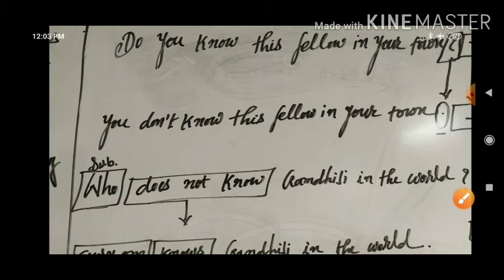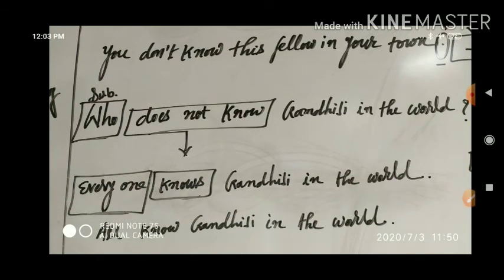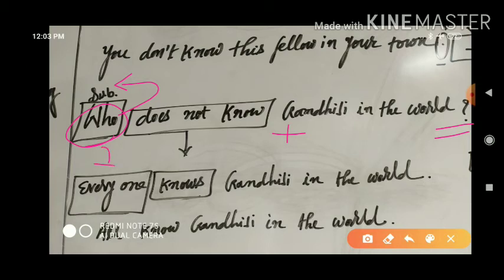Now we will move ahead with another sentence example. You see here, who does not know Gandhiji in this world? Given is an interrogative sentence but with a positive sense. We have to think about the WH word who, that word always requires a subject. And for that purpose we have to add the subject. When you add the subject, once again you will think for the verb, because according to the subject the verb would be, and according to the verb the subject would be. So I have written only two solutions over here.